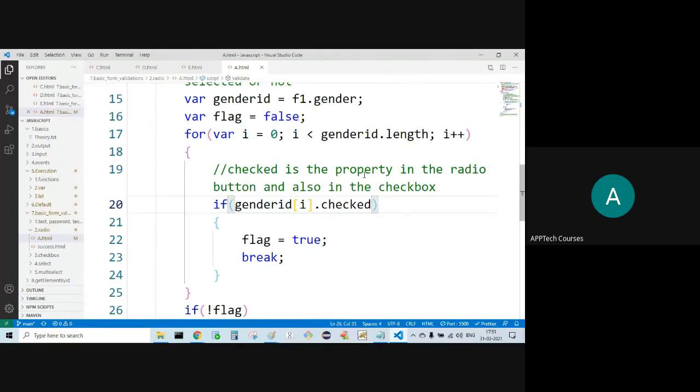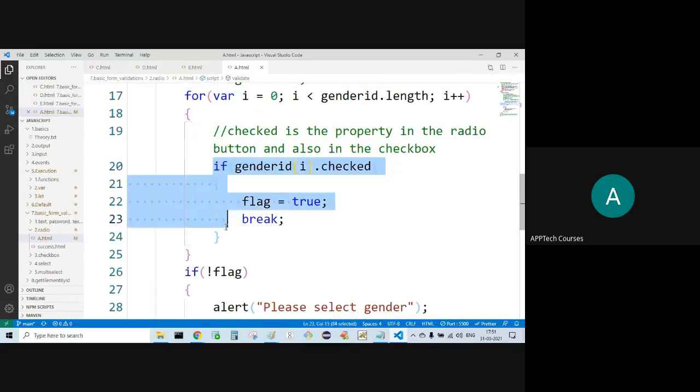Checked is the property in the radio button and also in the checkbox. Using checked, what we are trying to do is check whether that radio or checkbox is selected or not. If it is selected, return true. If it is not selected, false. Assume the first radio is not selected. False. Right or wrong?